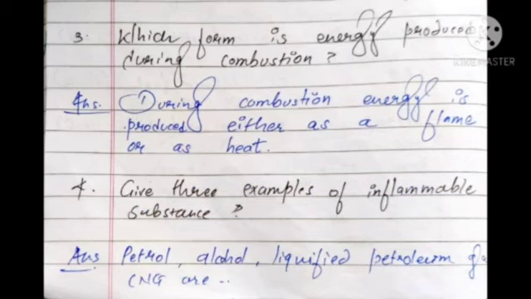Third question: in which form is energy produced during combustion? The answer is, during combustion energy is produced either as a flame or as heat. Fourth question: give 3 examples of inflammable substances. The answer is petrol, alcohol, liquefied petroleum gas, CNG that is compressed natural gas, etc.